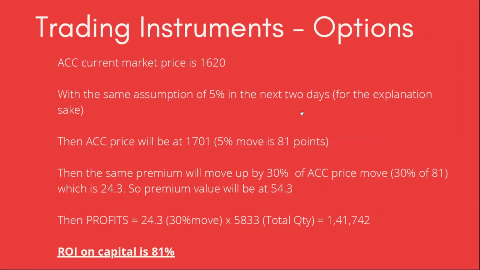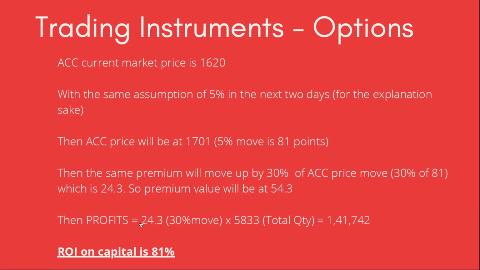Now we will assume the same story, the 5% move in the next 2 days. So the ACC price will be at 1701, a 5% move. Then the same premium will move up by 30% of this move. So 30% of 81, which is around 24.3. So the premium's new value will be 54.3.